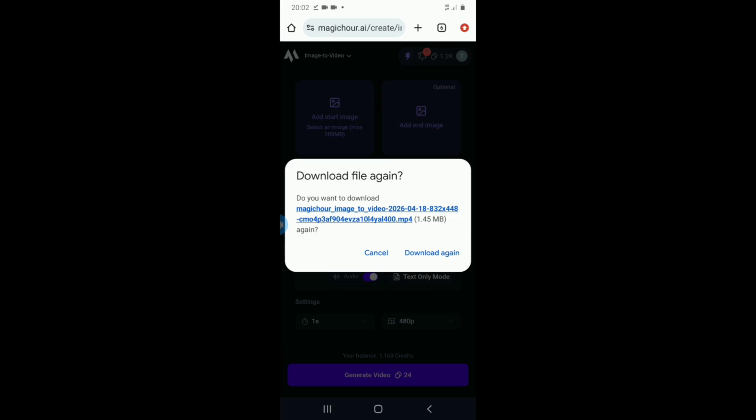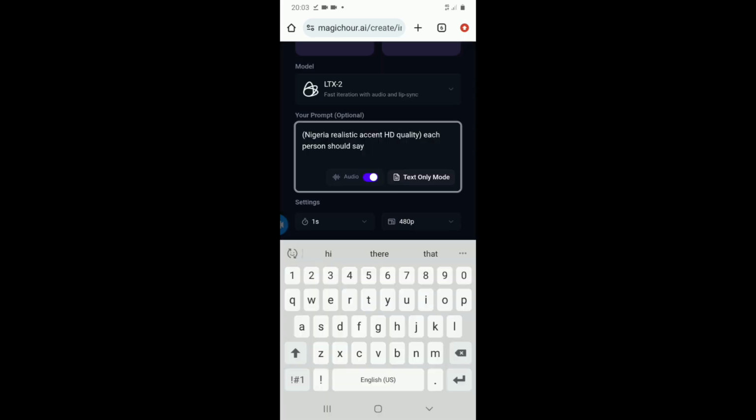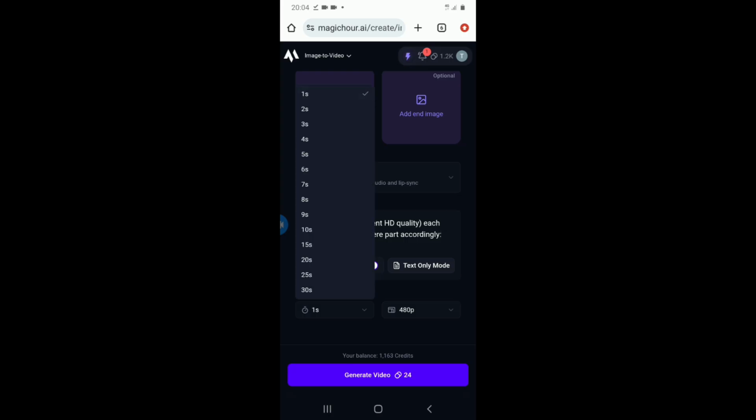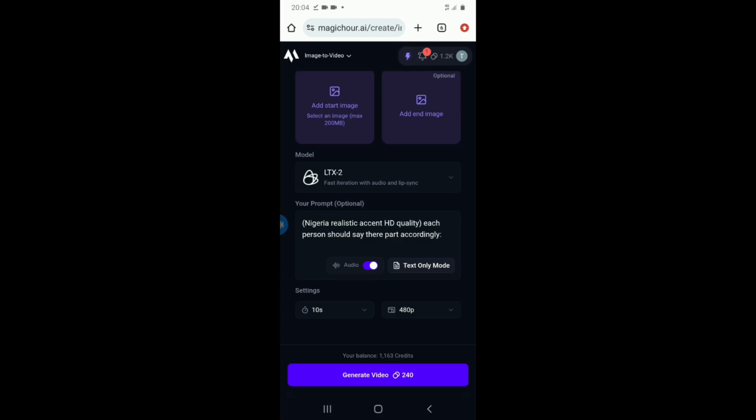Okay, now after doing that, I'm just going to come right here to check the seconds. If I wanted 5 seconds, 10 seconds, like what I have currently here is 1 second, which is nothing. So I'll just switch it to maybe 10 seconds. Okay, or maybe 15, because this can allow you generate up to 30 seconds based on the credit you have. So if I have to generate 10 seconds video, it will cost me 240 credit.